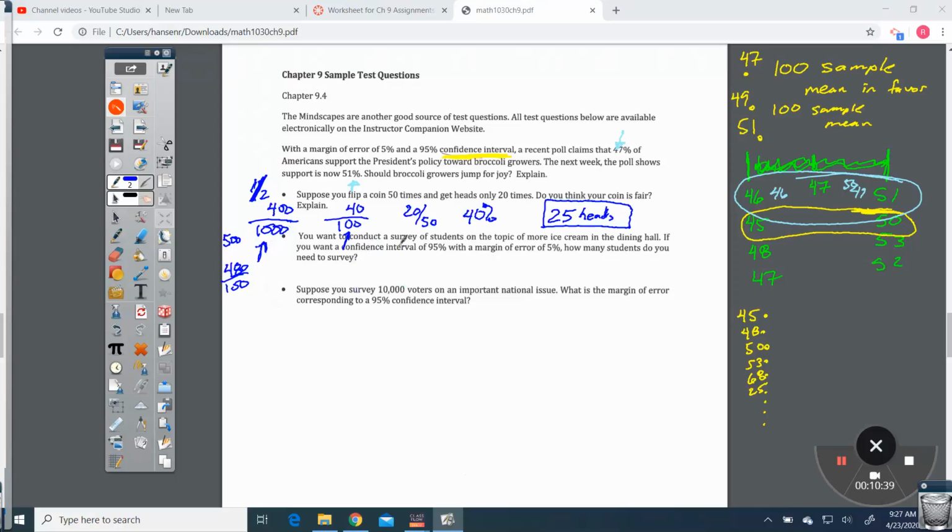So it says you want to conduct a survey of students on the topic of more ice cream in the dining hall. If you want a confidence interval of 95% with a margin of error of 5%, how many students do you need to survey? So let's talk about that.